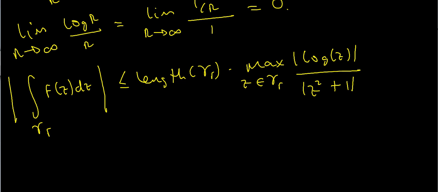Well, again, this length is just going to be pi times little r, as we established before. That's just the smaller semicircle. Now I've got to deal with this thing. Well, I can use exactly the same technique.